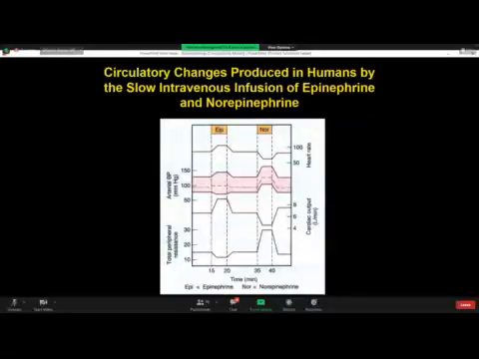Middle layer, zona fasciculata, that is rich in ACTH receptors. Under influence of ACTH, it forms glucocorticoids mainly, that is cortisol. And the inner layer, zona reticularis, from cholesterol, forms adrenal androgens, that is dehydroepiandrosterone and androstenedione, which in turn may or may not be converted to testosterone and thence to estradiol or estrogens.